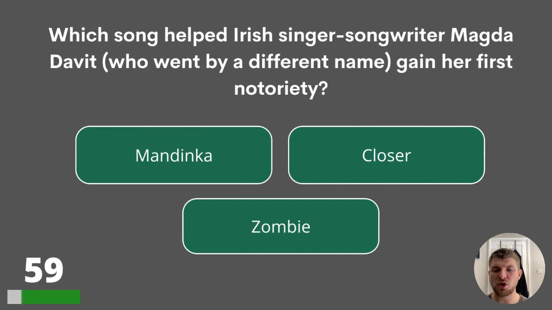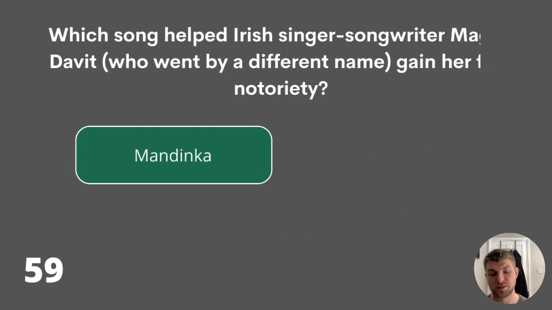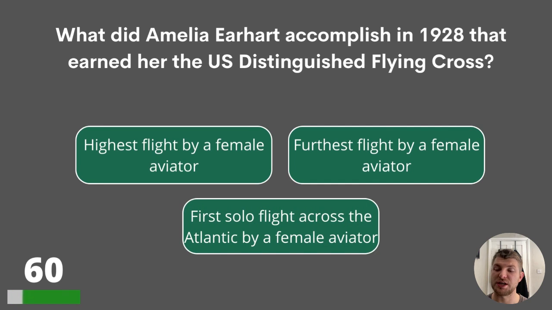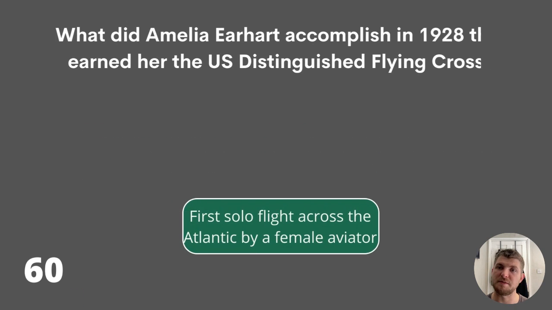59. Which song helped Irish singer-songwriter Magda Davitt, who went by a different name, gain her first notoriety? Mandinka, Closer, or Zombie? The answer is Mandinka. 60. What did Amelia Earhart accomplish in 1928 that earned her the US Distinguished Flying Cross? Highest flight by a female aviator, furthest flight by a female aviator, or first solo flight across the Atlantic by a female aviator? And that last option is your answer.